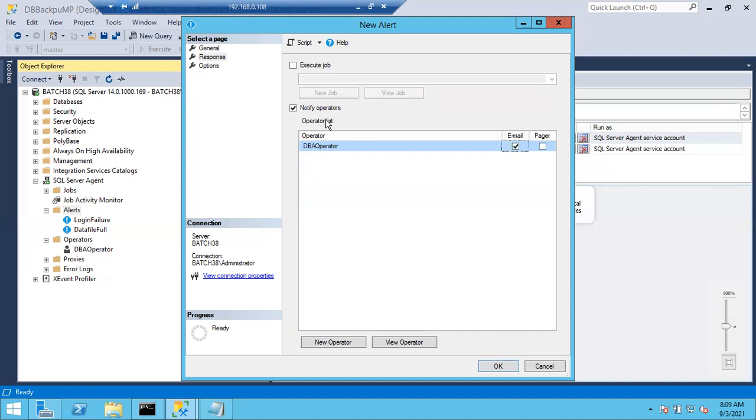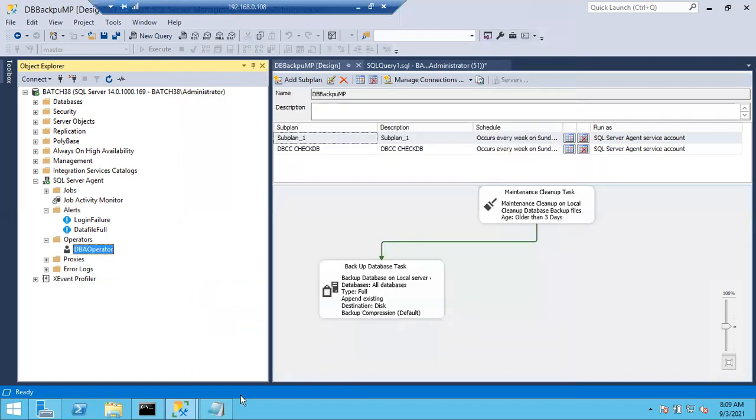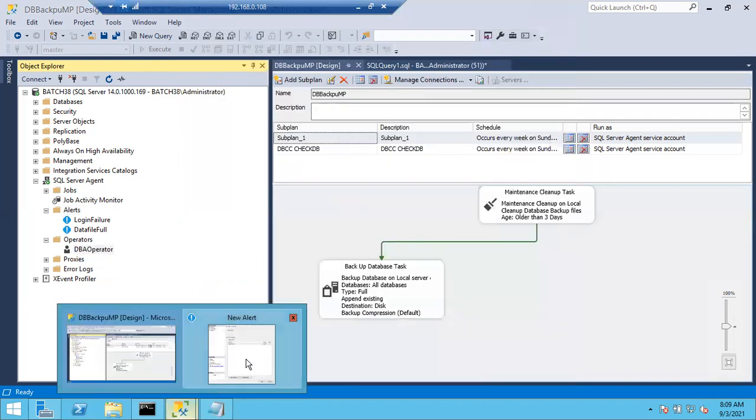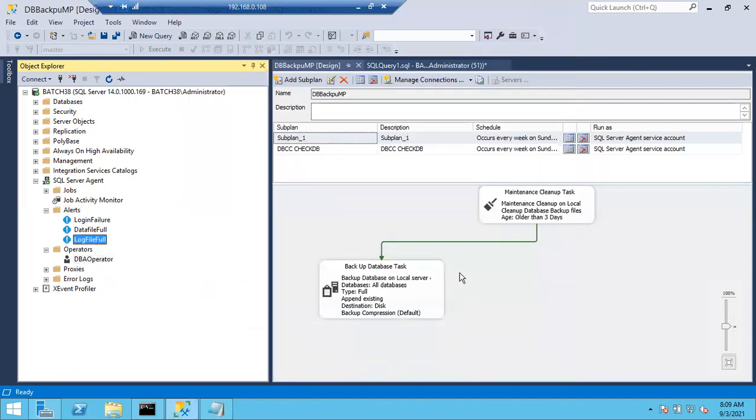So once this error is triggered, it will send an email to the DBA operator. In the DBA operator, an email account already exists. This is the email account. So it will directly send an email to the DBA operator. Under DBA operator, we have the DBA group, right? So all DBA people will get an alert once any log file is full. This is how we create an event alert.